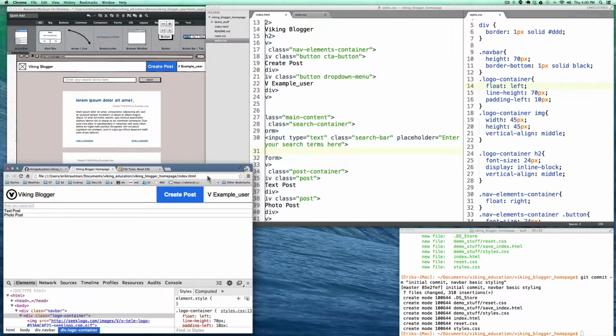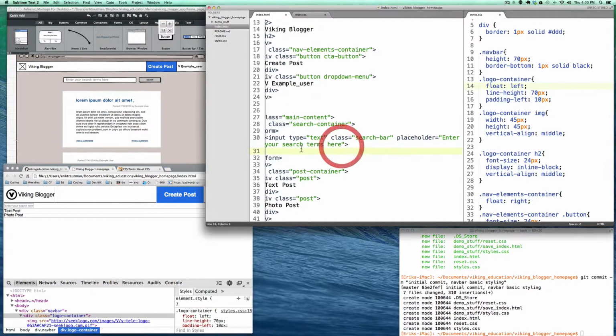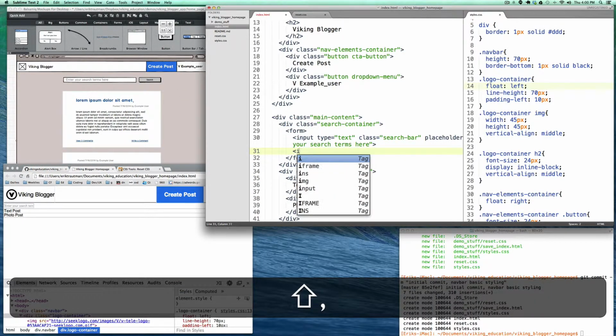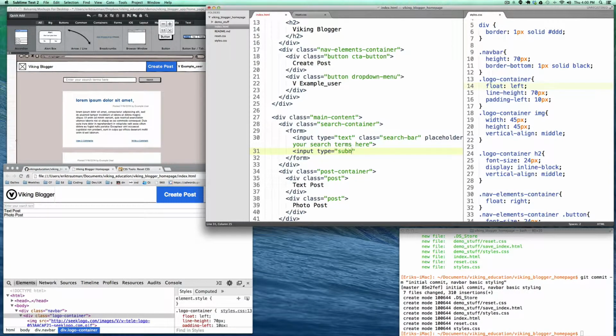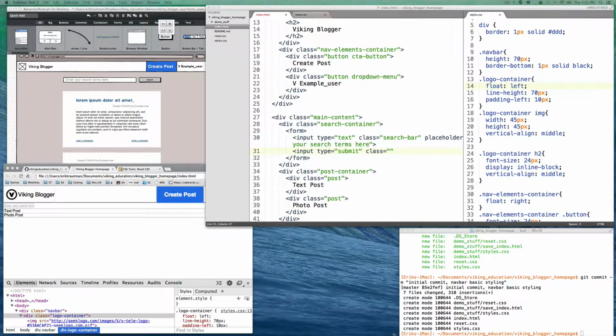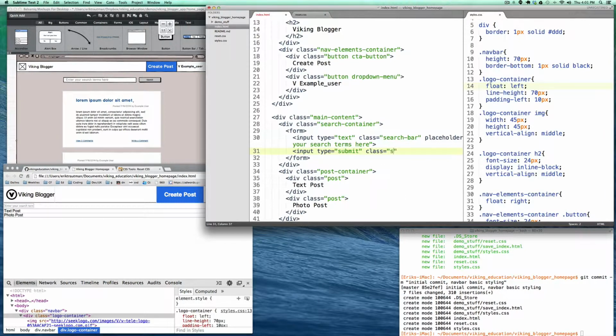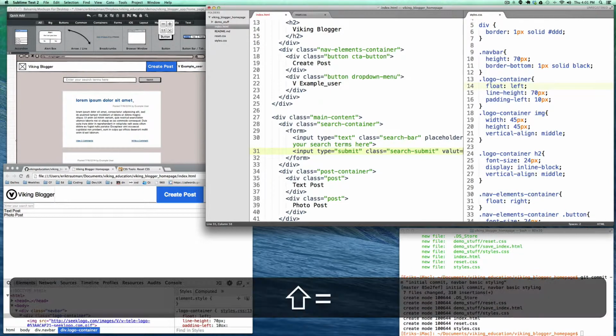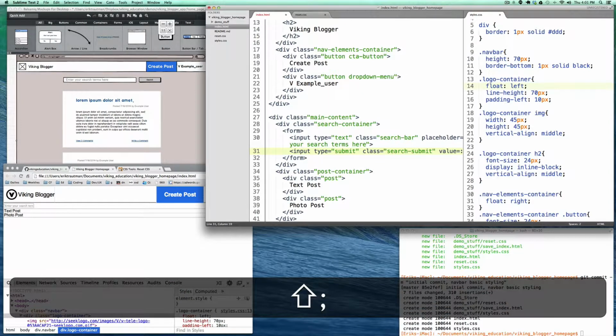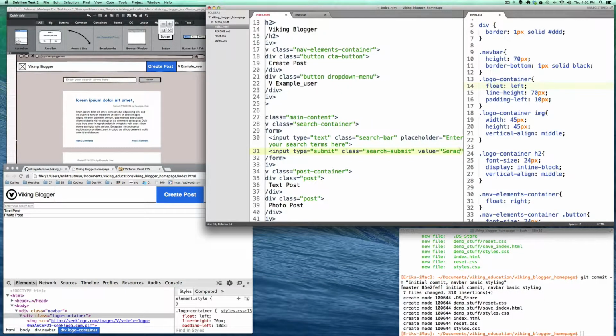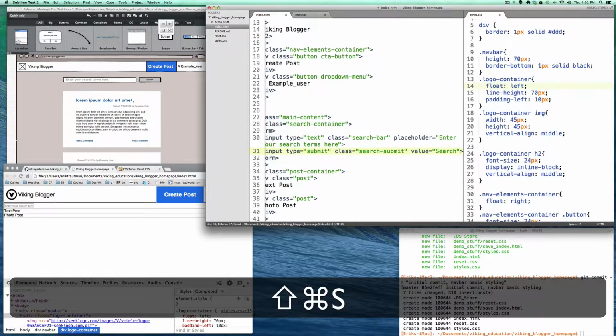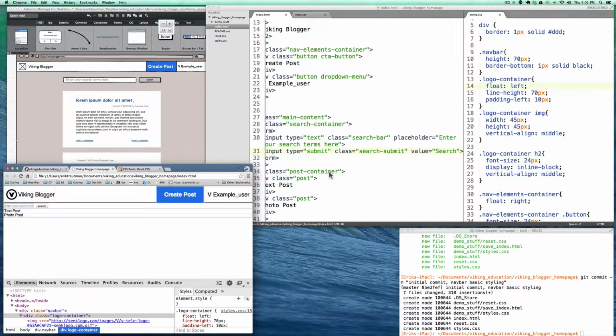And so now we have one input for the search term, but we of course need the button to submit it as well. And so that's another input, and that type is actually going to be submit. And we'll give that a class of its own as well. Let's see, why don't we call that the search submit. And we'll give it a value, which is basically the word that's going to be displayed on it, and we'll call that search.